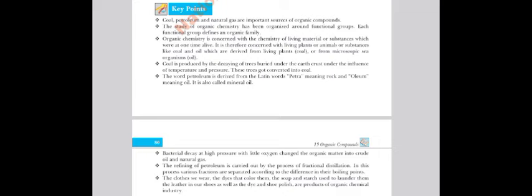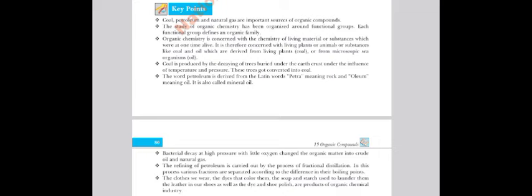Bacterial decay at higher temperature with little oxygen changes the organic matter into crude oil and gases as well. The refining of petroleum is carried out by the process of fractional distillation. In this process, various fractions are separated according to their boiling points. The thing that boils earlier converts into vapors, and then it is cooled down to condense back into the liquid state.